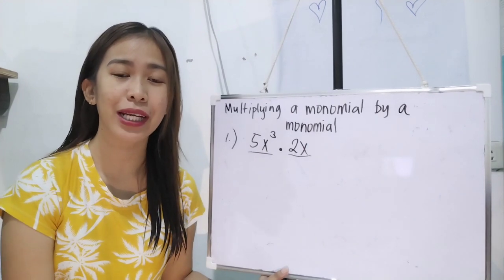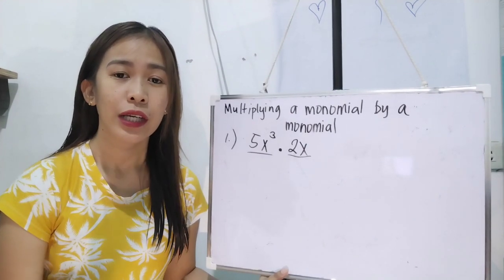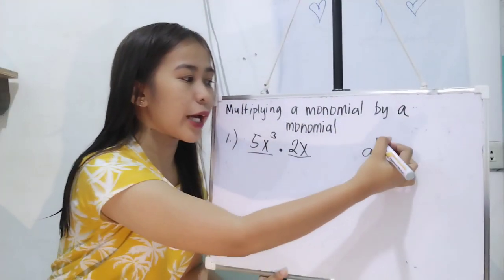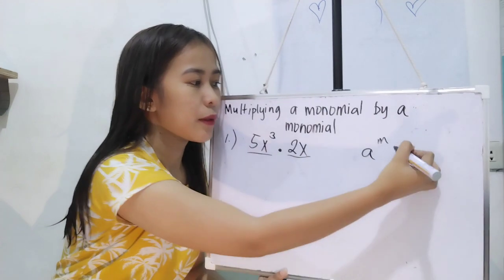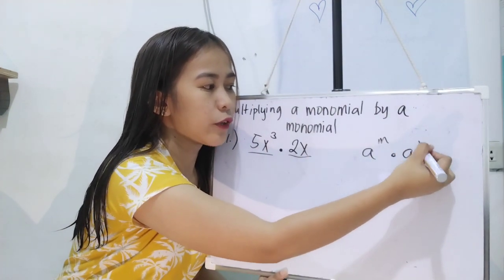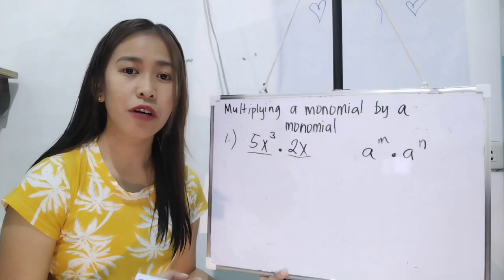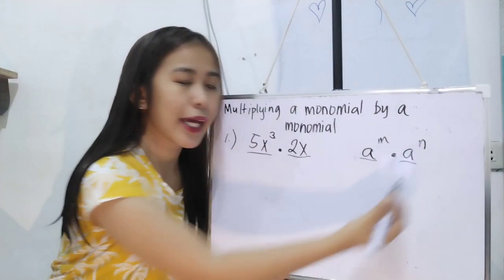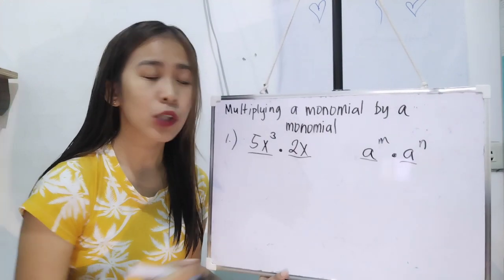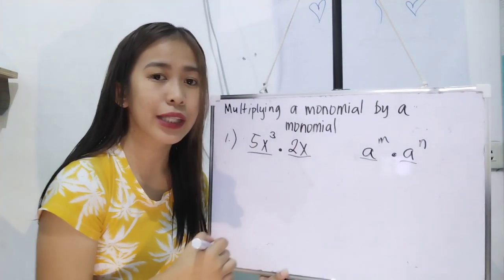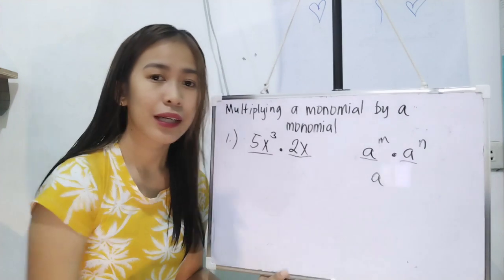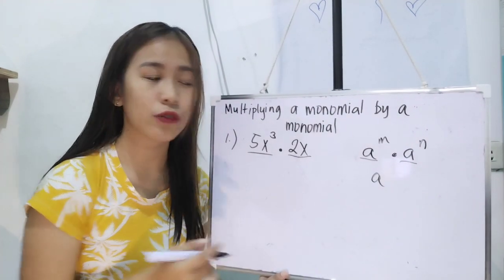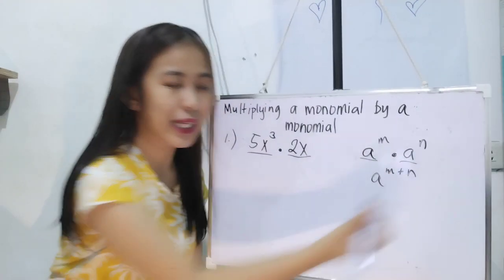So, kagaya nga ng sinasabi ko, dito ay gagamit tayo ng product rule sa law of exponent. Ano ba ang sinasabi ng ating product rule? Ito yung kapag may magkaparehas na base. For example, we have a raised to m times a raised to n. Ayan. We are going to use the product rule. Diba? As you can see, parehas a yung base. Sa product rule, kapag magkaparehas yung base, you are just going to copy that and then just add the exponent or pagsasamahin lang natin yung exponent. That is m plus n.